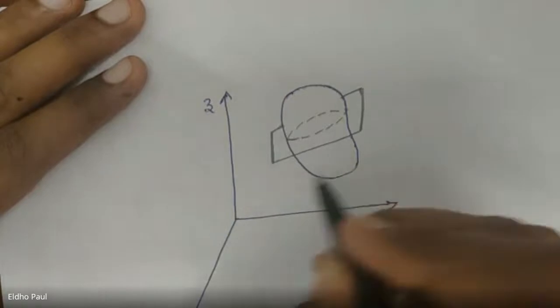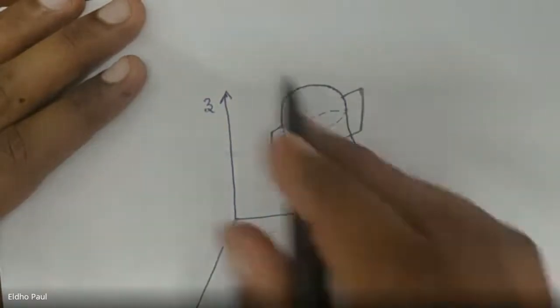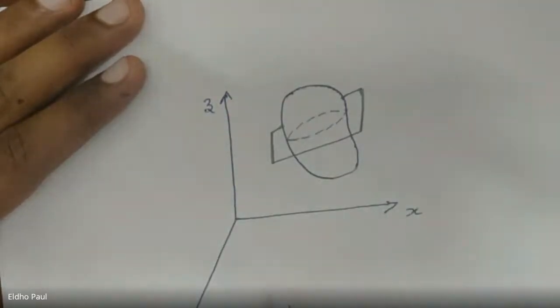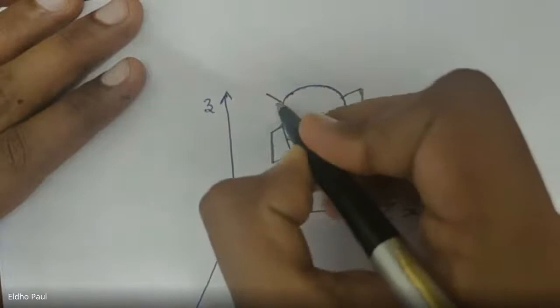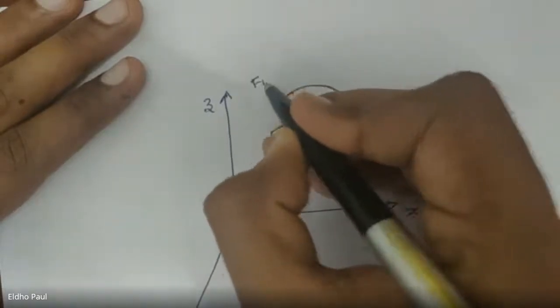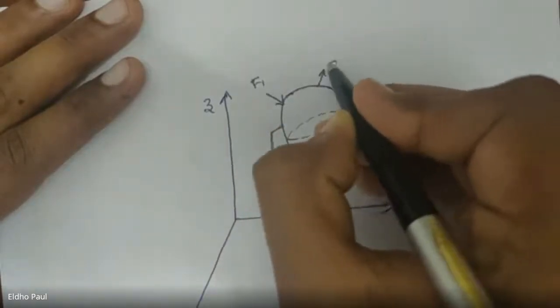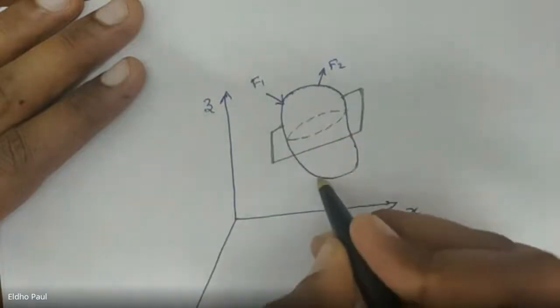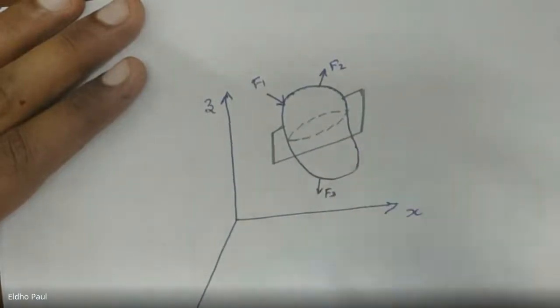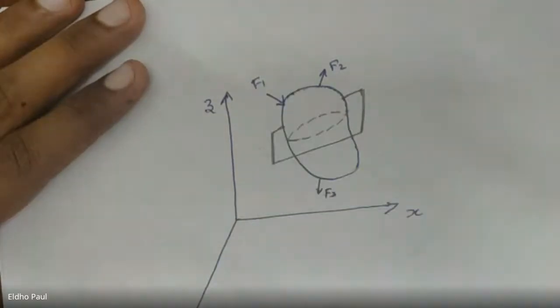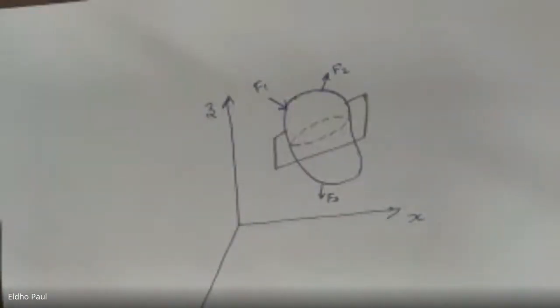So this body is occupied in an XYZ Cartesian coordinate system, and in this body some external forces are acting. Both the body force and surface forces are acting on this body. And this body is in equilibrium under the action of external forces and internal forces developed across the different cross sections of this body.